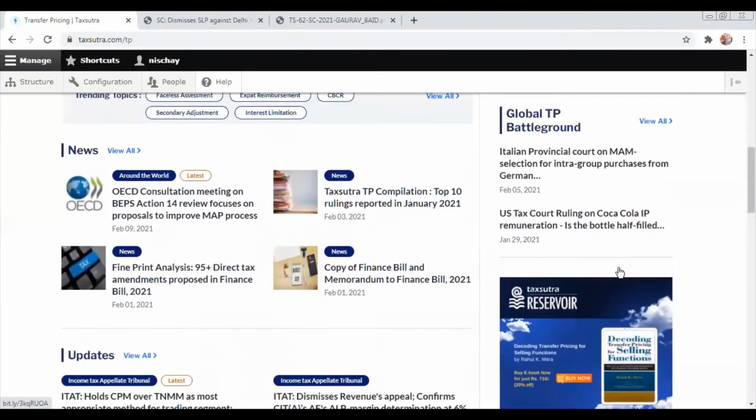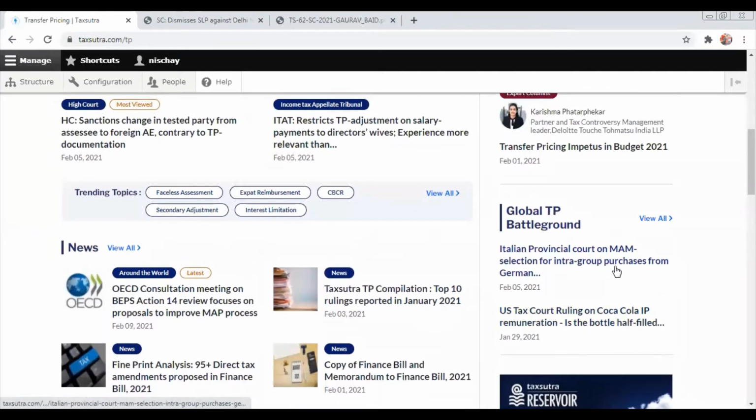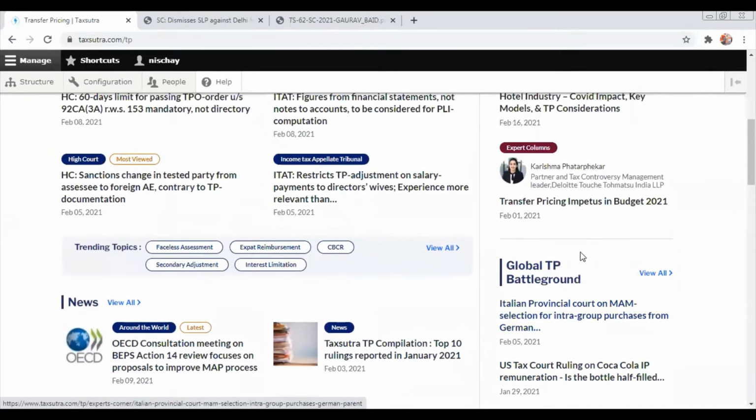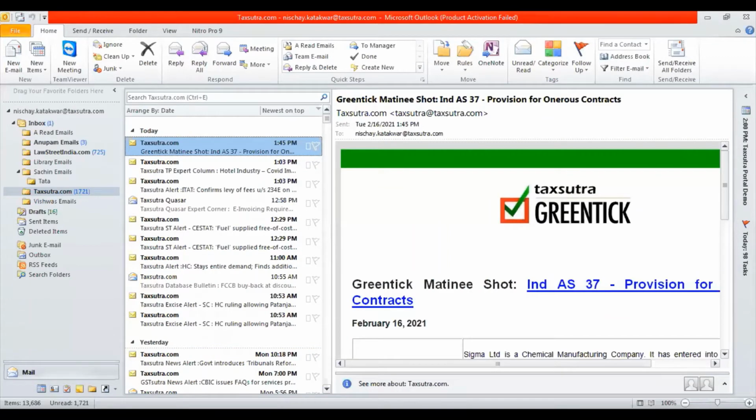One of the best practices, before I move ahead, that I want to inculcate with you all is reading the email. A lot of updates are covered under the email that we send out. Now, some might feel that these are too many emails and I'm bombarded with emails on a daily basis. But trust me, guys, the best way to keep yourself abreast and updated in terms of taxation and corporate law matters is reading the emails regularly. Being in sales, I have a habit of reading the Tax Sutra emails that have been sent in the previous day. I make it a point that I read the emails from 4 to 5.